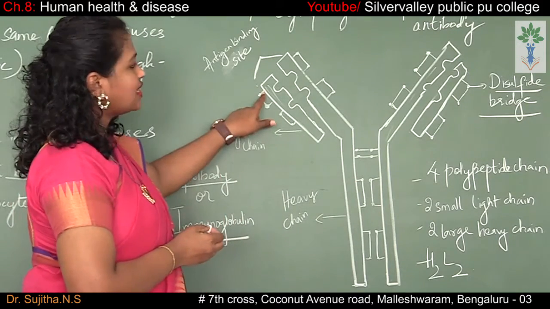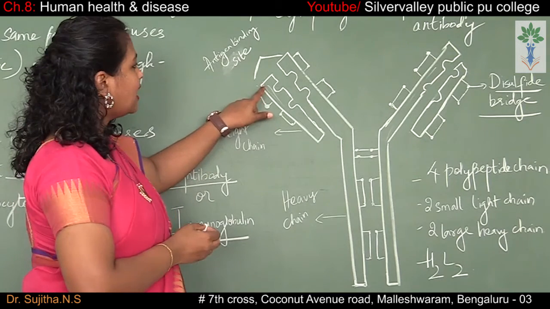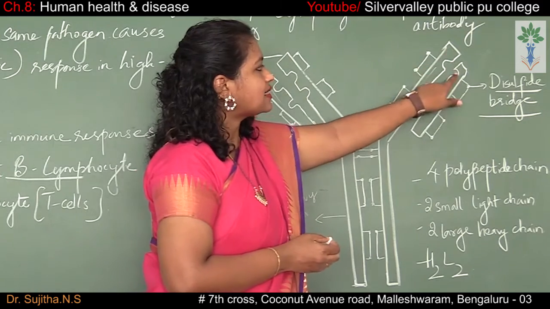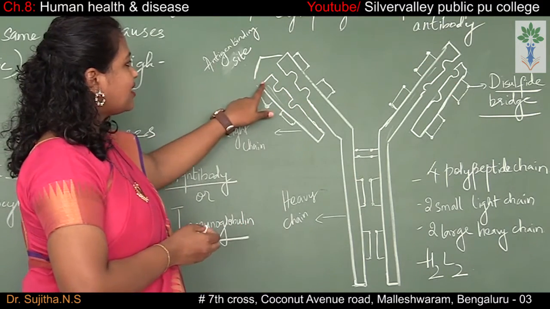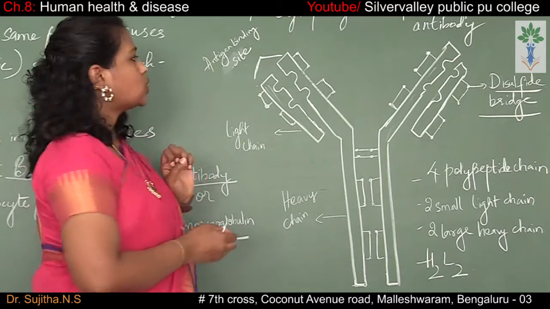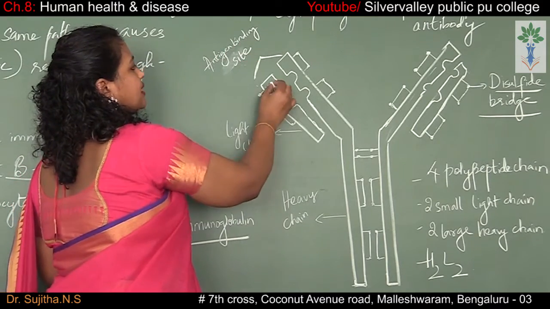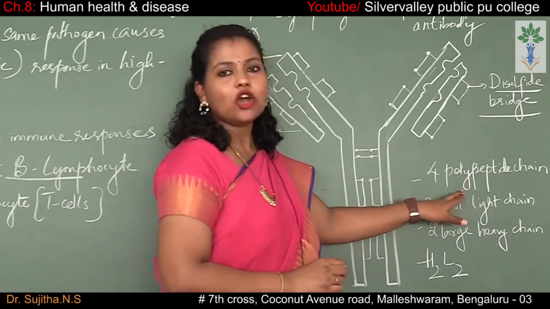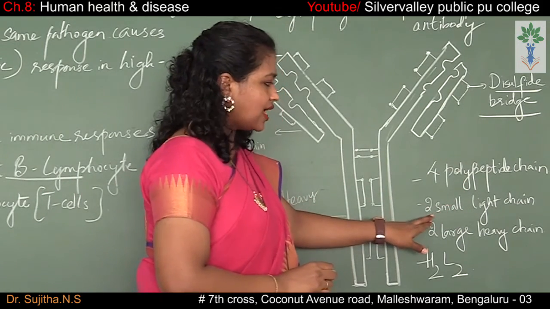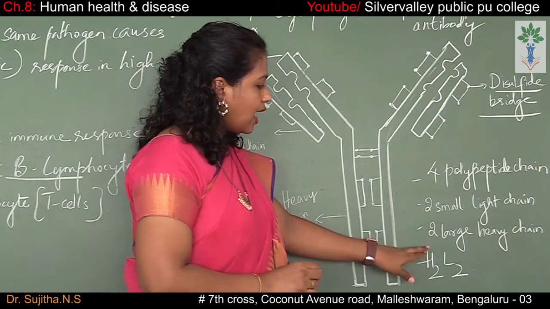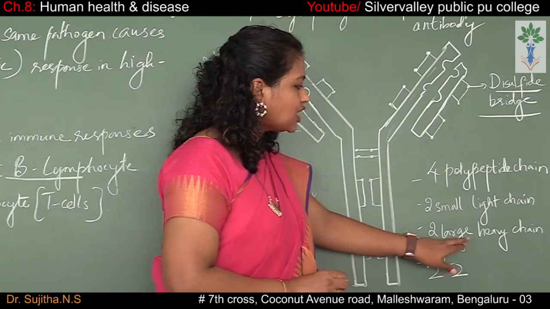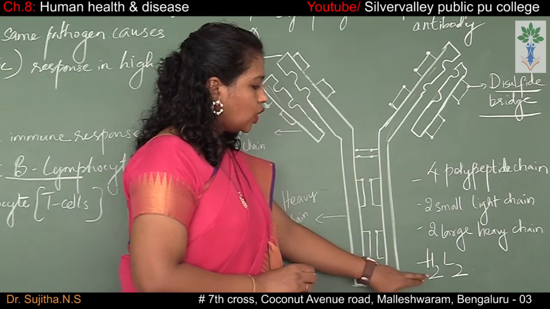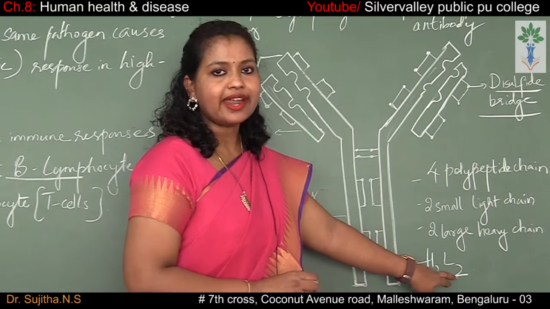At the tip of the light chain and the heavy chain is a region called the antigen binding site. So this tip and this tip on either side, you can see here. This is the region which captures the antigen. So this is called the antigen binding site. All in all, the immunoglobulin is made up of 4 polypeptide chains: 2 small light chains and 2 large heavy chains. Therefore we can put it as H2L2. H2 means 2 heavy chains, L2 means 2 light chains.